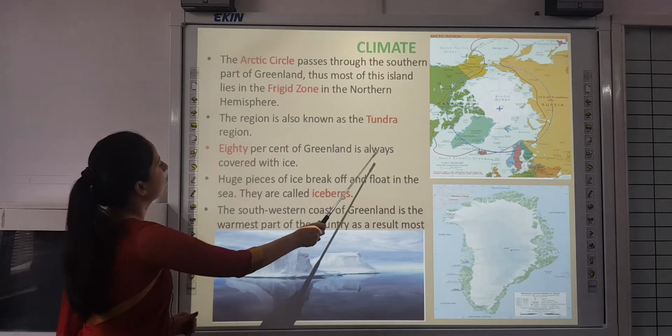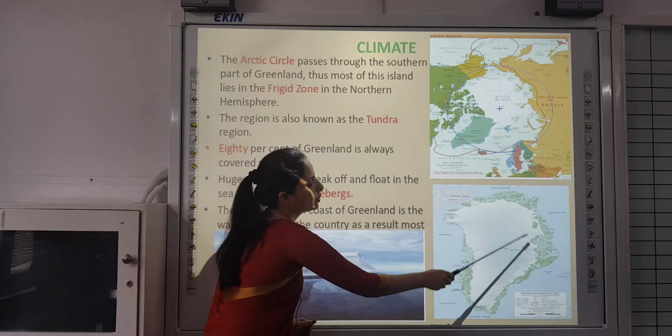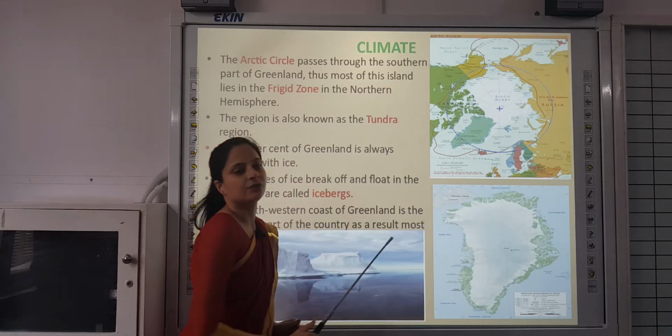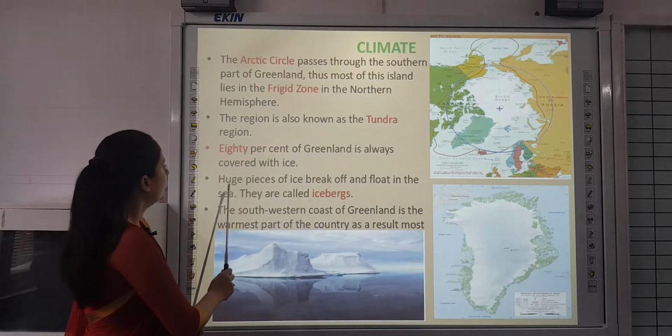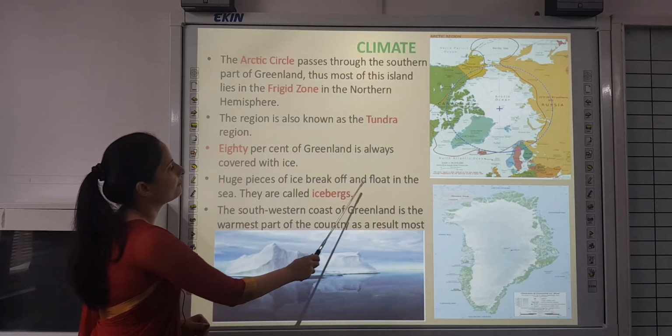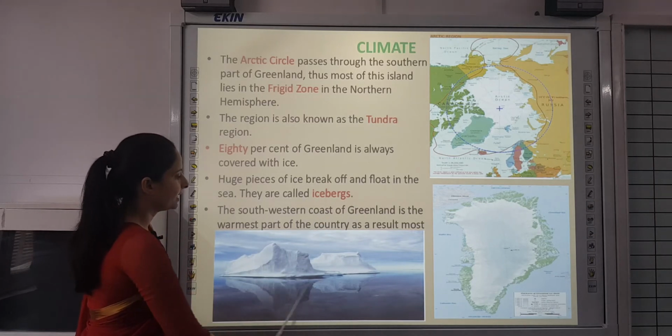80% of Greenland is always covered with ice. You can see that most of Greenland is always covered with ice because it lies in the frigid zone. Huge pieces of ice break off and float in the sea. They are called icebergs. You can see here an iceberg.